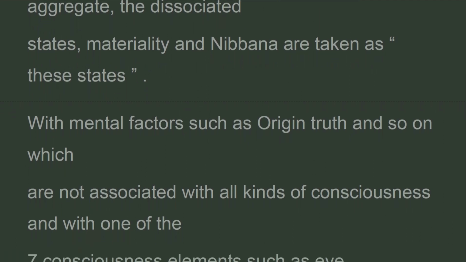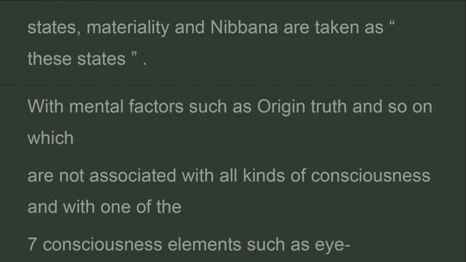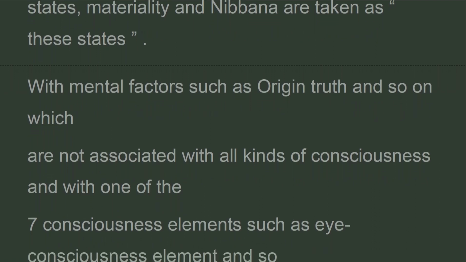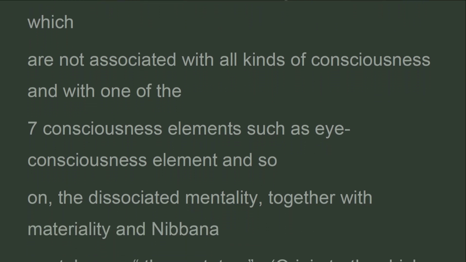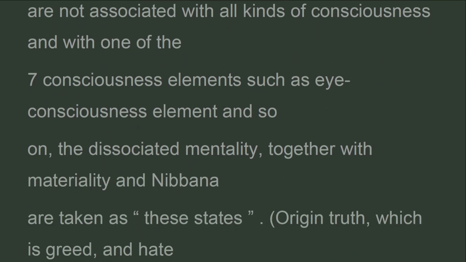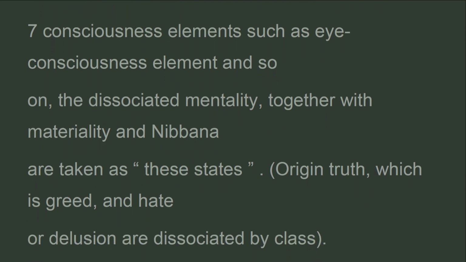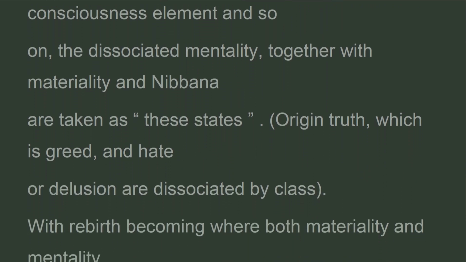With mental factors such as origin, truth and so on, which are not associated with all kinds of consciousness, and with one of the 7 consciousness elements such as eye consciousness element and so on, the dissociated mentality, together with materiality and Nibbana, are taken as these states.